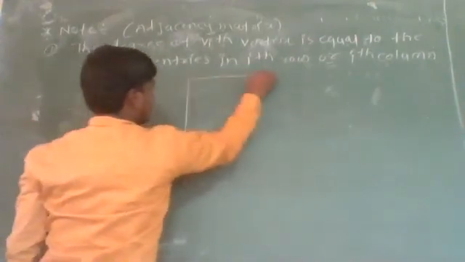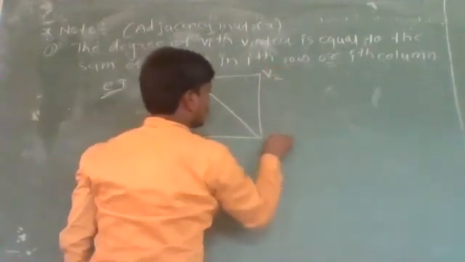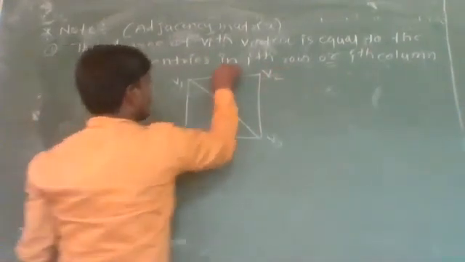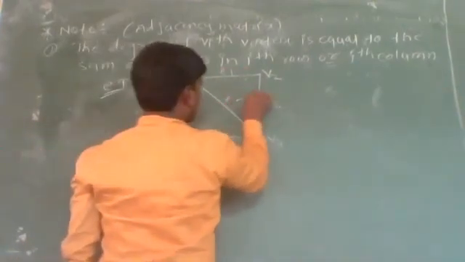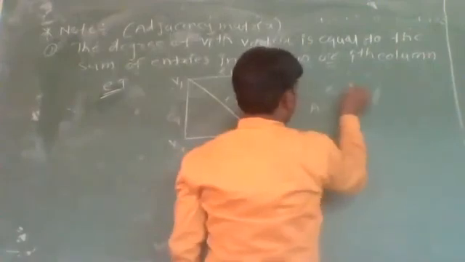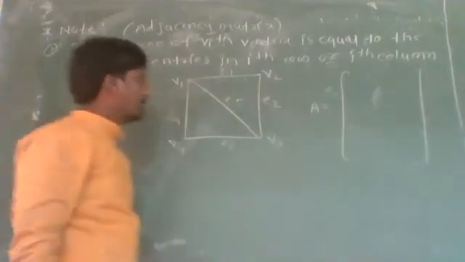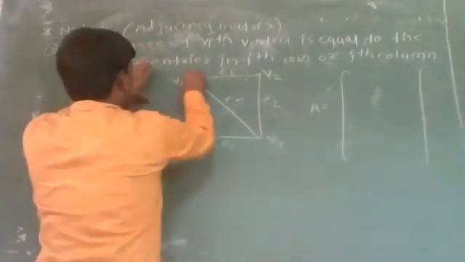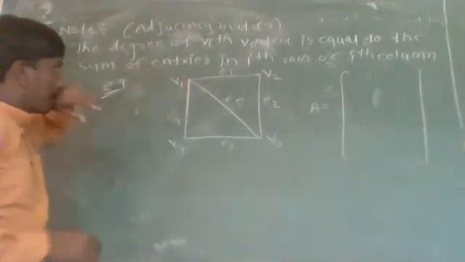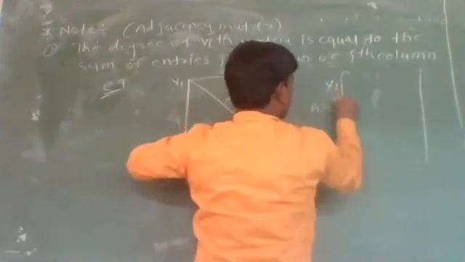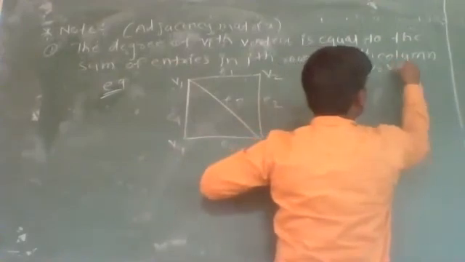Suppose this one is the graph G. Its corresponding adjacency matrix is 4 cross 4, whose rows and columns are represented by vertices V1, V2, V3, V4.